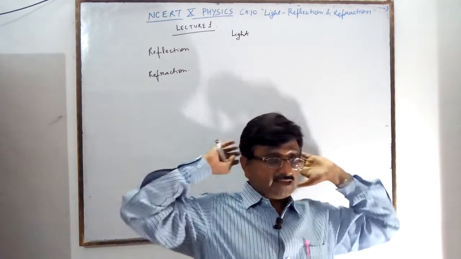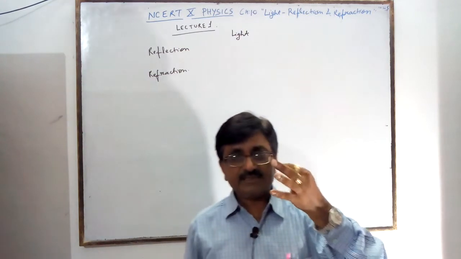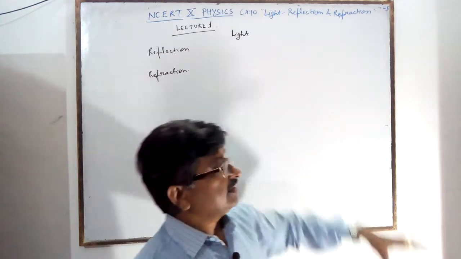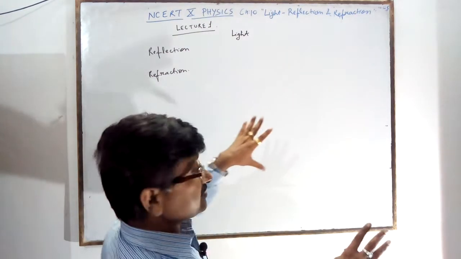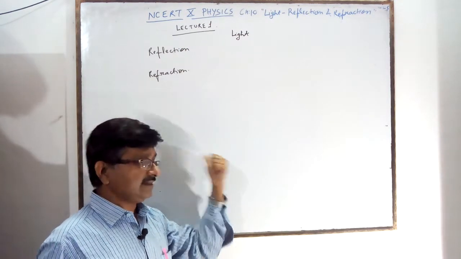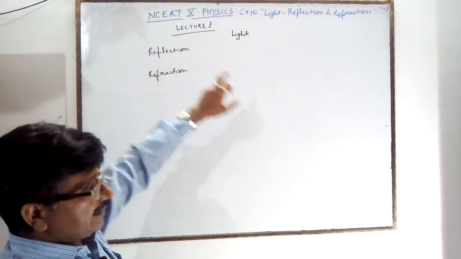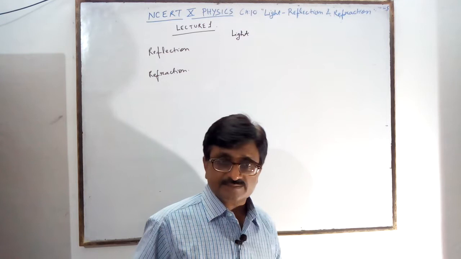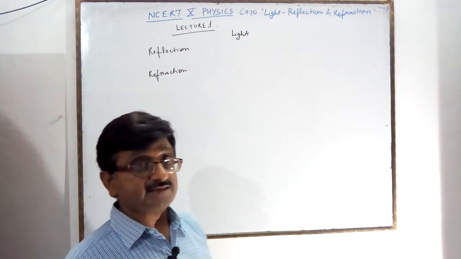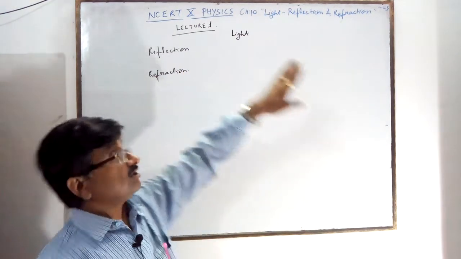But it is not reaching my eyes. It is reaching my head, it is reaching my back, all places. But my eyes are not receiving the light which is reflected by the blackboard. That's why I can't see. When I turn my face, the light reflecting from this side reaches my eyes, that's why I can see the blackboard. So that is called reflection. Reflection means light falls on an object and bounces back. In class 7 that is given. Light falls on any object and bounces back, which is called reflection.